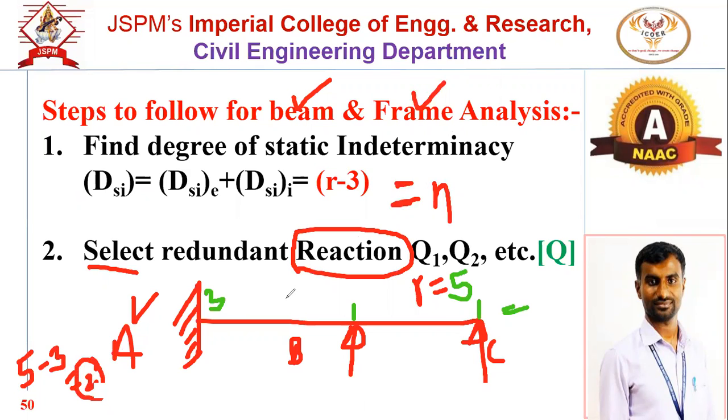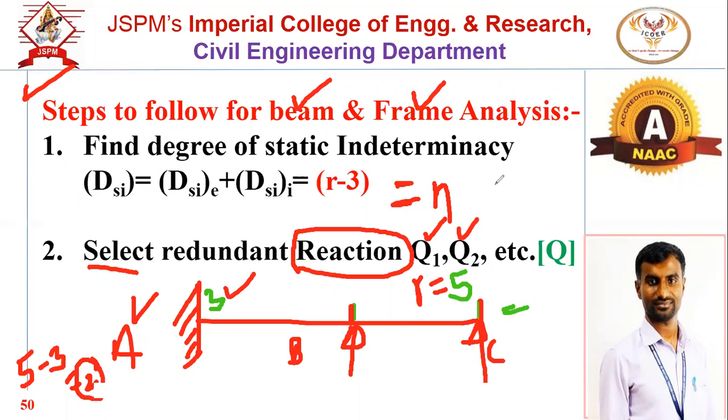It means out of 5 reactions, 2 reactions we can't solve using the available equations. Using the 3 static equations, summation Fx, Fy and moment, we can't solve all the reactions. We can solve 3 reactions, but still 2 reactions are unknown. Those additional 2 reactions we have to solve using the flexibility method, using the compatibility equations. Here we have 5 reactions, 3 at A and 1 each at supports B and C. Out of those 5 reactions we have to select any 2 reactions which will act as redundants. Why 2? Because DSI is 2.